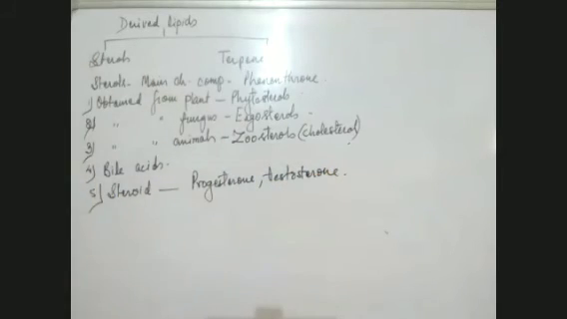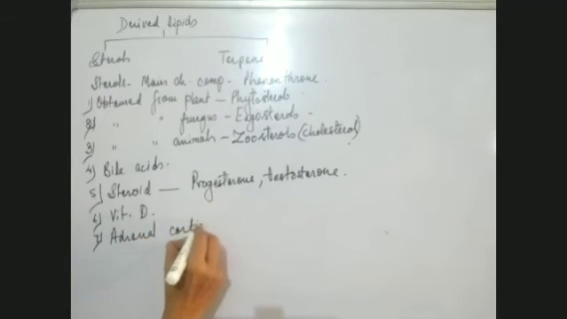These are sterols. Then we have vitamin D also, in which the sterols are present. Then we have adrenal corticoids. These are the secretions of adrenal glands, adrenal corticoids, which have sterols in them. So these are the ones where the sterols are present.